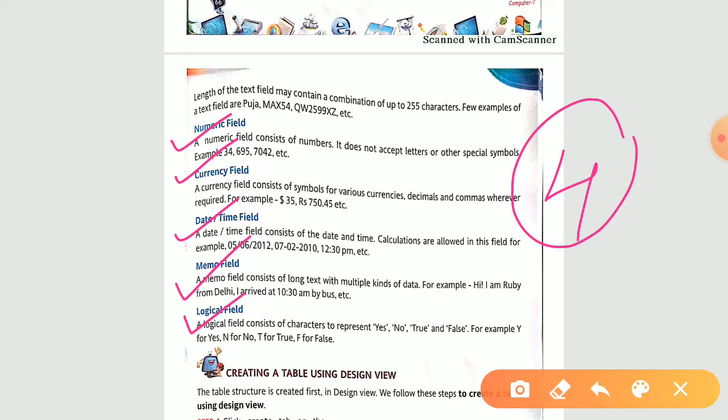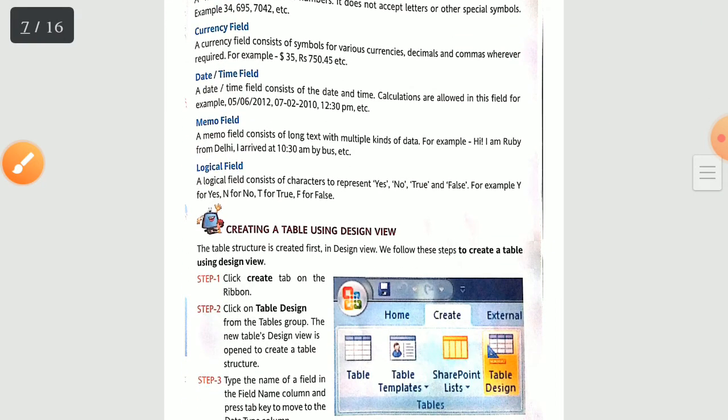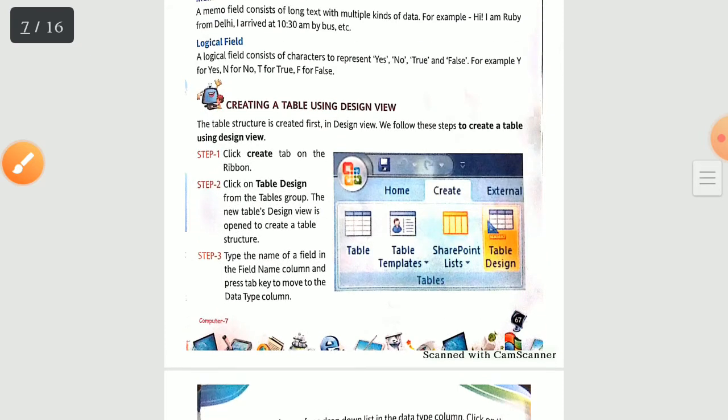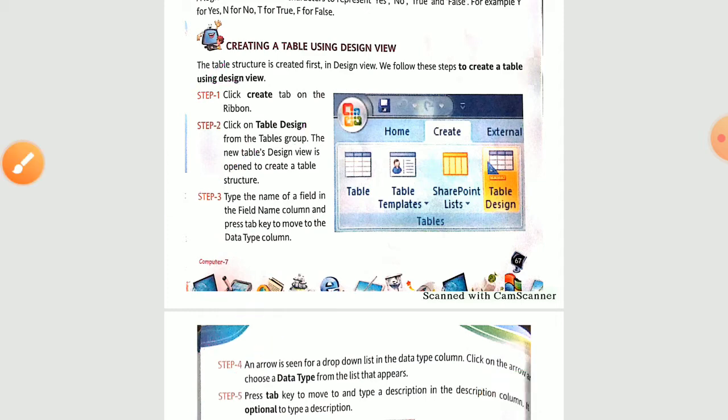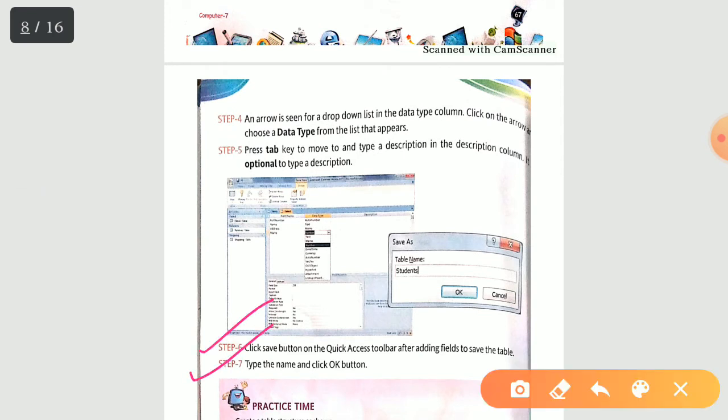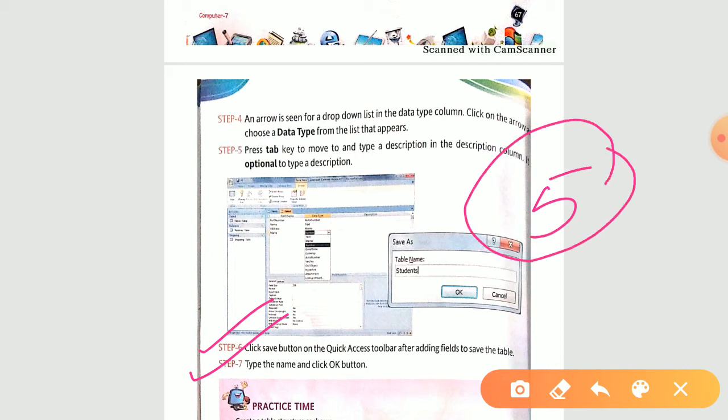Now see the fifth question in your book. Write down the steps to create a table using design view. The answer is present on page number 67. Over here, on 67 we have this one. See, we use these steps to create a table using design view. Step number 1, complete. Step number 2, till Tables group. Step number 3, complete. Step number 4, complete. Step number 5, complete. Step number 6 and 7 also complete. This is about your question number 5 of the long answer type question.